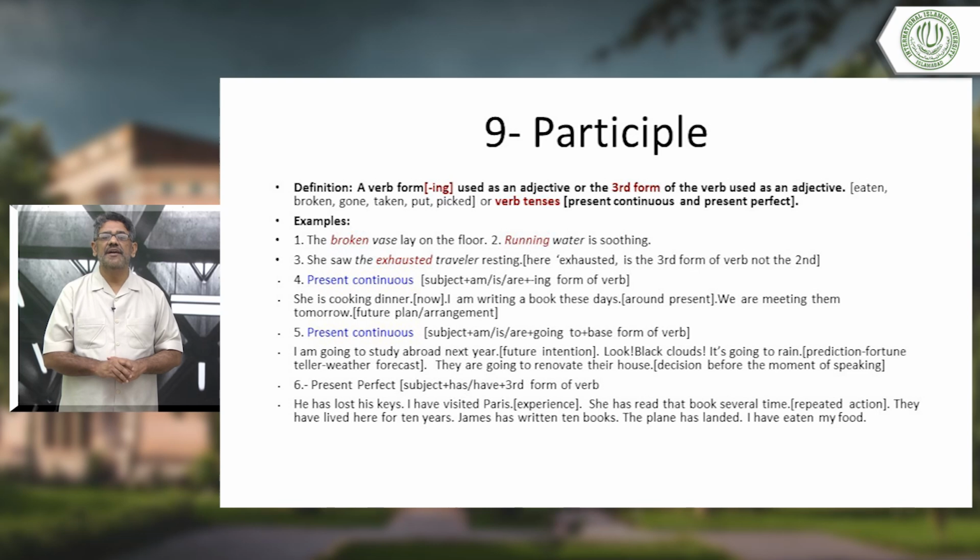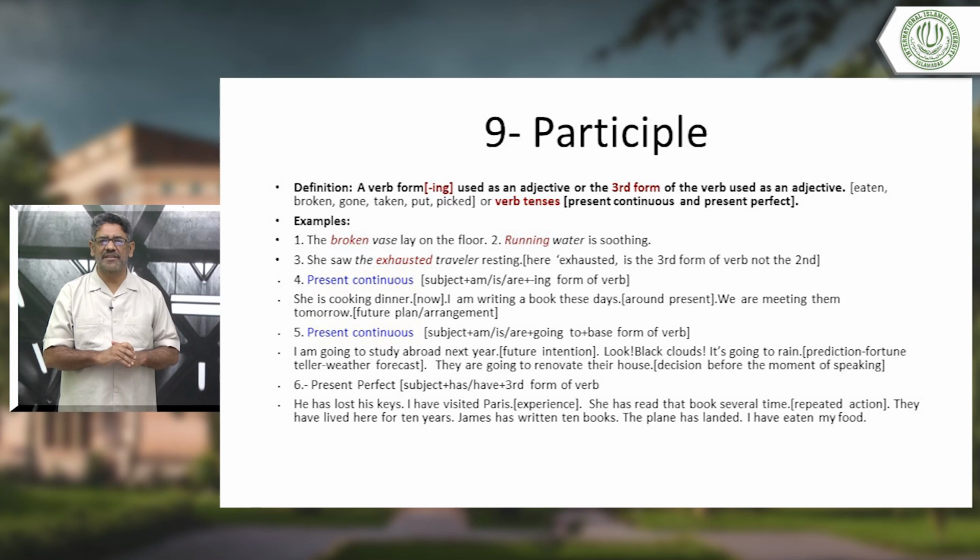She is cooking dinner. What does this sentence mean? This means she is doing something right now, at the time of speaking. I am standing, you are sitting, I am teaching, you are learning. Something is happening now.